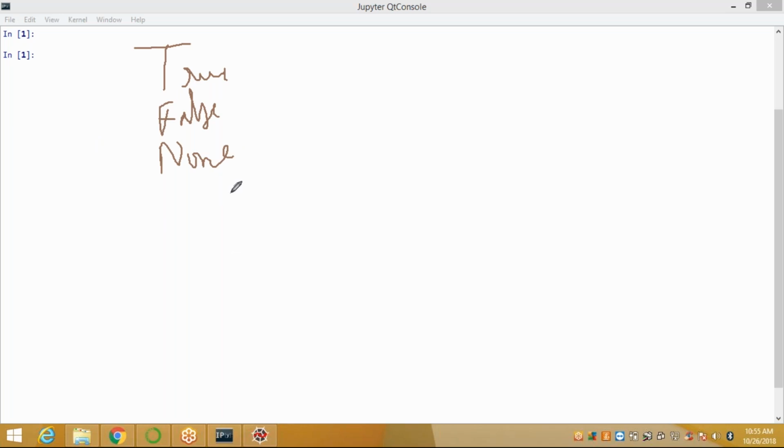The list of keywords is here. Of the 33 keywords, these three start with capital letters: True, capital T, False, capital F, and None, capital N. The remaining 30 keywords are in small letters. When you want to use those keywords in your programming, you can use them as they are.